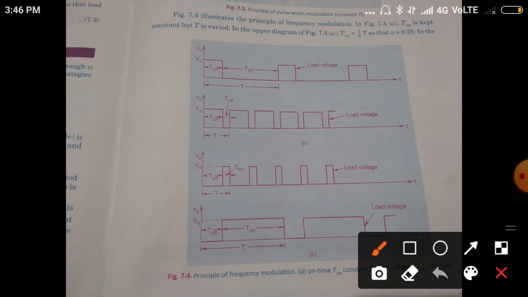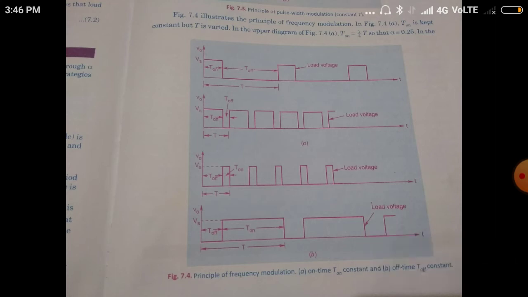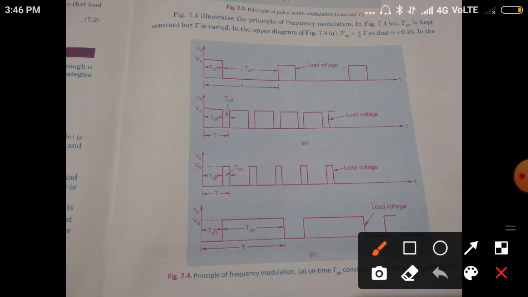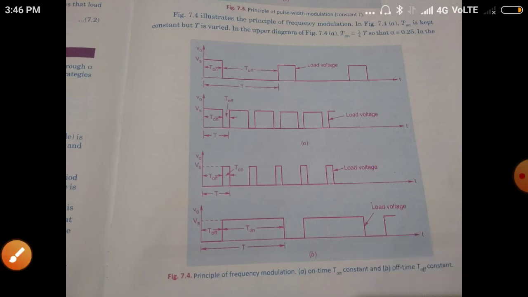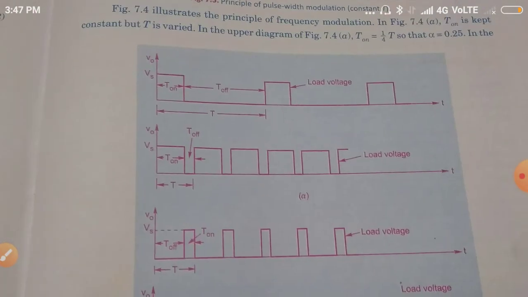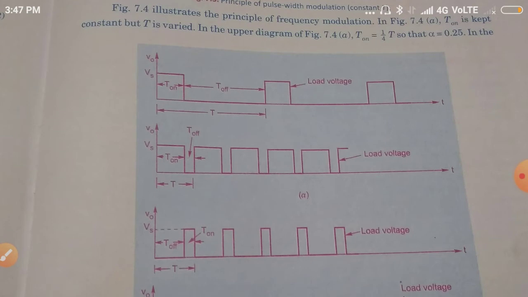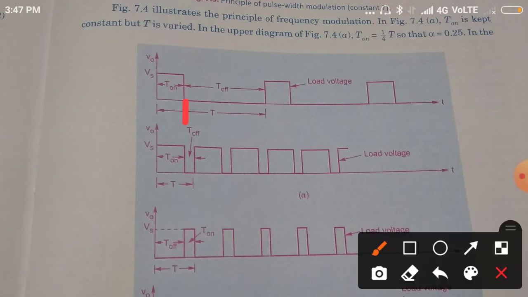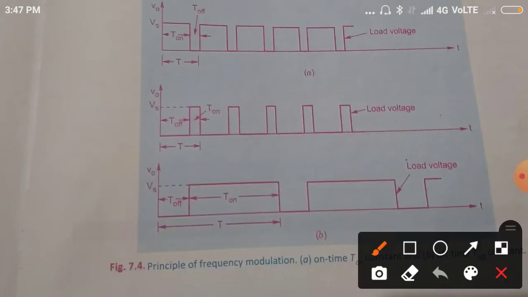Similarly, in the lower diagram, T off is constant. See, T off constant, T on is in the same line, but T is different, here T is here, here T is here. Similarly in this diagram, T off is constant, see here T off, here T off. The T off waveform is constant, but here T is up to this much, and here T is up to this much.